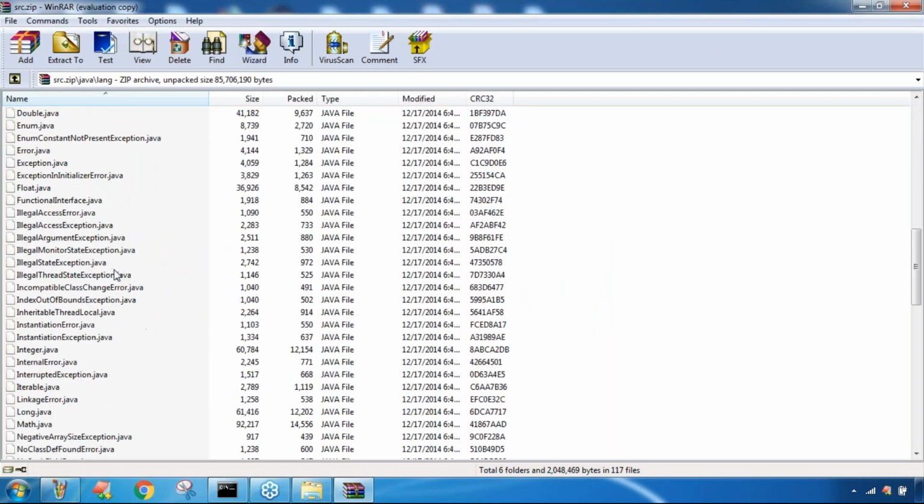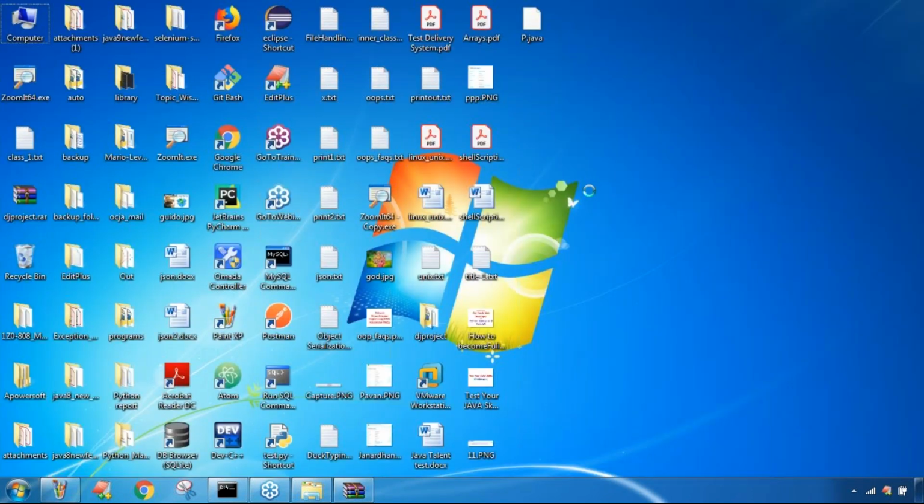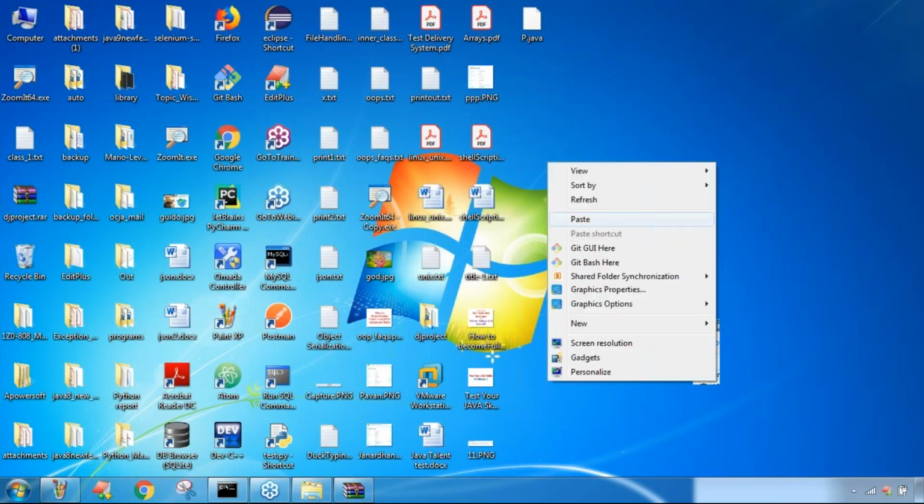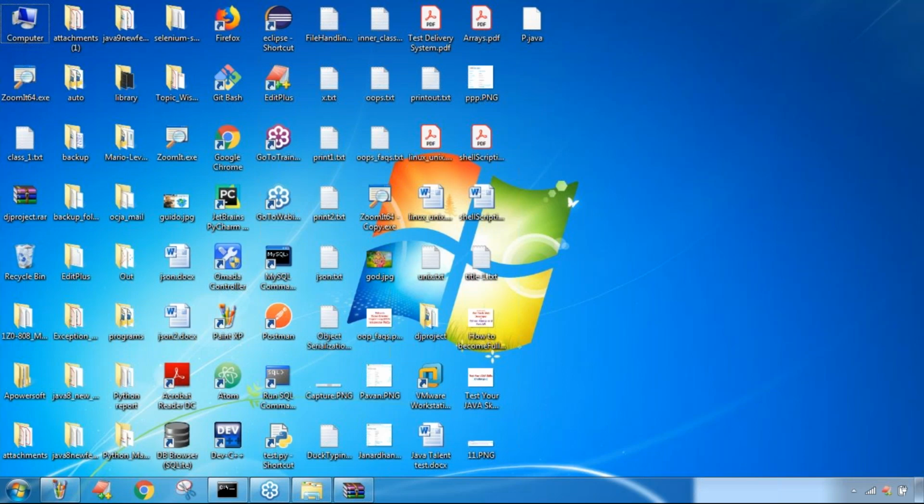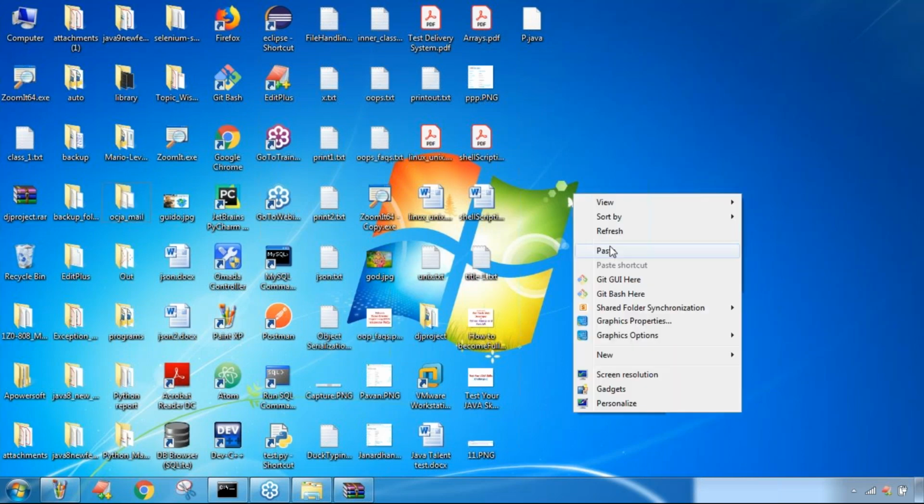Now let me consider Object.java. Is it added on my desktop? Not added.